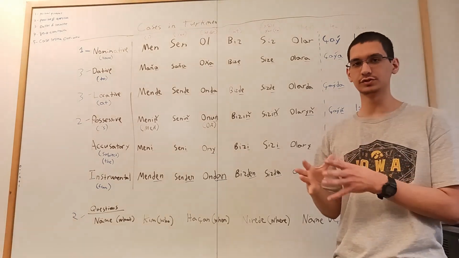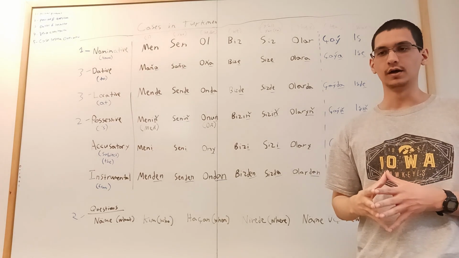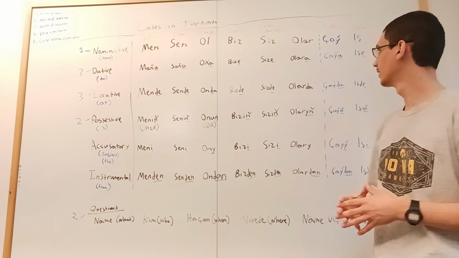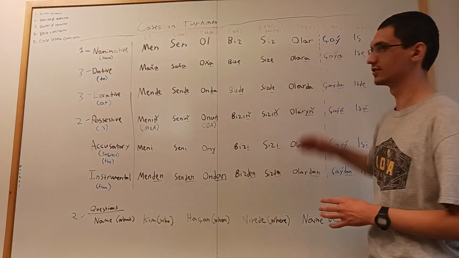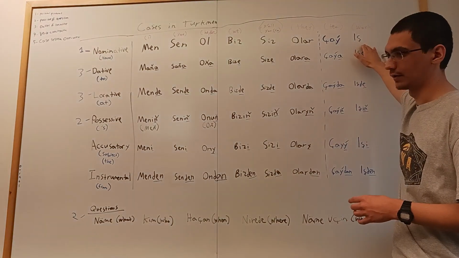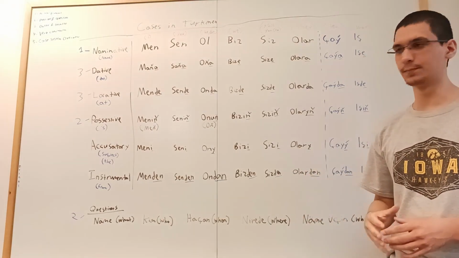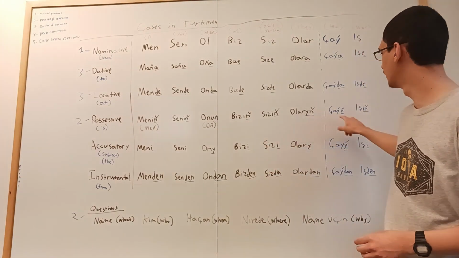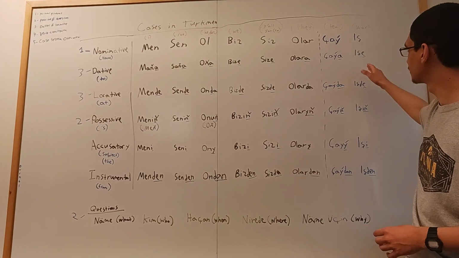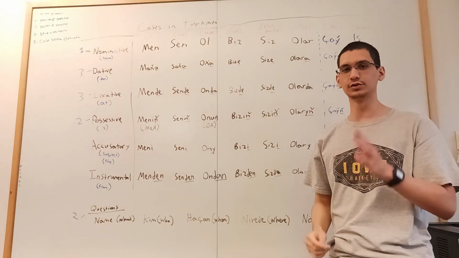So why am I only using 2 nouns? Because all of the nouns in the Turkmen language fall into 2 categories: long vowels and short vowels. So for example, chai is a long vowel noun, whereas ish is a short vowel noun. And so typically the long vowels have endings attached to them with a, whereas the short vowel nouns have endings attached to them with e. And all of the nouns in Turkmen fall into those 2 categories.